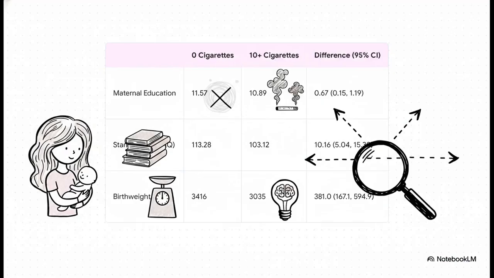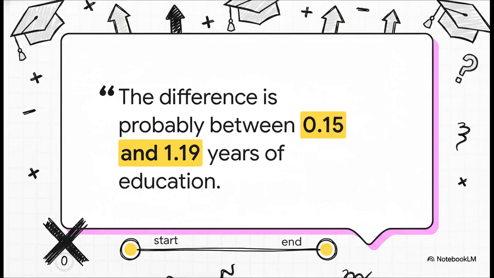Okay, check out this table. It's comparing mothers who smoked more than 10 cigarettes a day during pregnancy with mothers who didn't smoke at all. Now, let's focus on the line for maternal education. You can see the average years of education are a little different, but the column you really want to look at is the one on the far right, the one that shows the difference, and its 95% confidence interval. So right there, that's the key. The confidence interval for the difference in years of education between these two groups of mothers is from 0.15 up to 1.19. Now, here comes the most important part of this whole explainer.